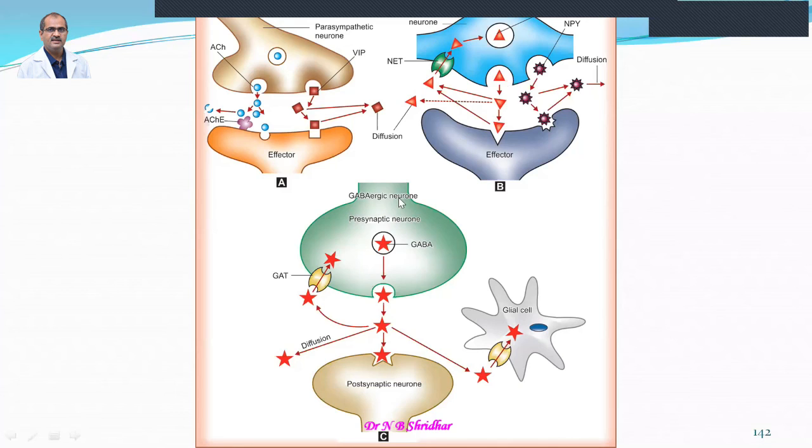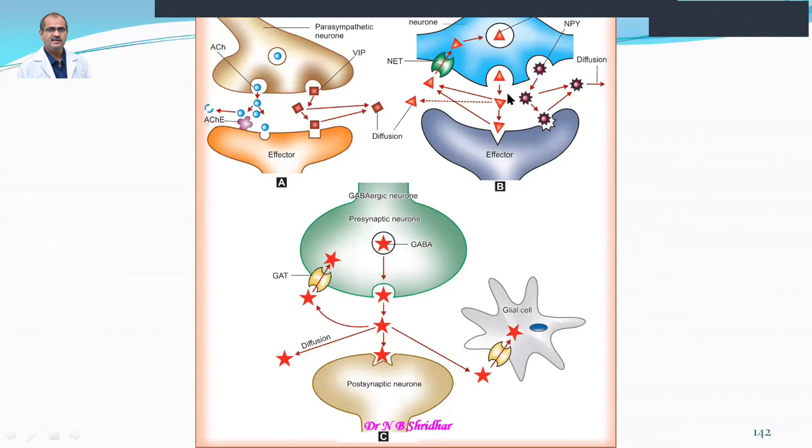In the case of the central nervous system, which we will cover in the next course, the GABAergic neurons also have a similar type of structure and activity. GABA is an inhibitory type of neurotransmitter in the central nervous system. It is released and acts on the postsynaptic membrane. Usually the destruction occurs by diffusion out, whereas in the cholinergic system a specific enzyme is present, acetylcholinesterase.